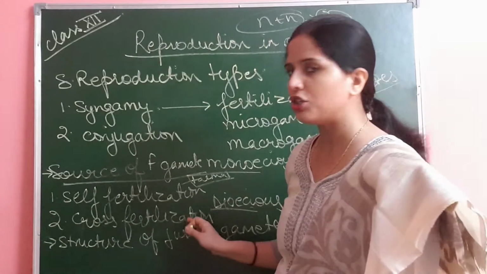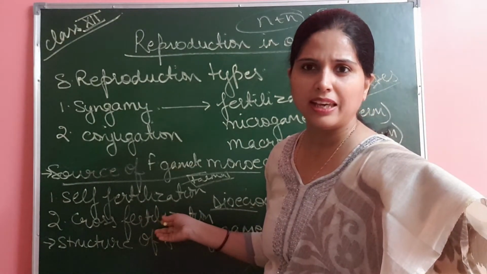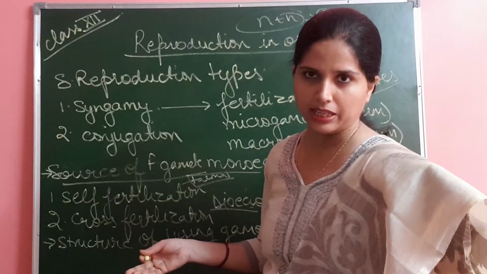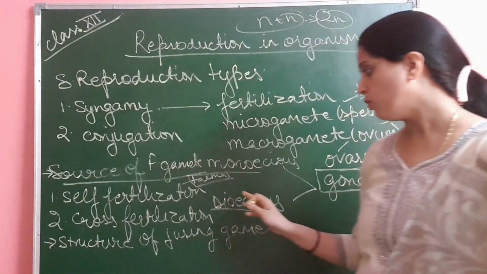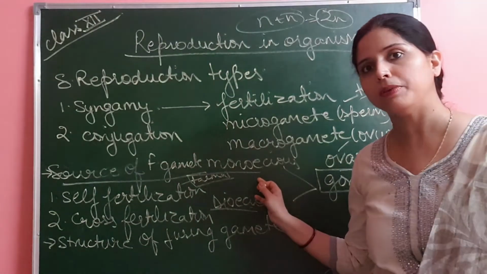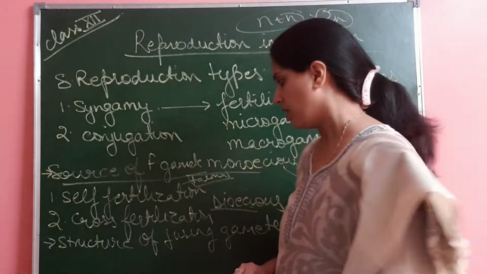Cross fertilization is easily seen in mammals and in many vertebrates. Monoecious का भी example invertebrates है, and many vertebrates are also an example of monoecious.